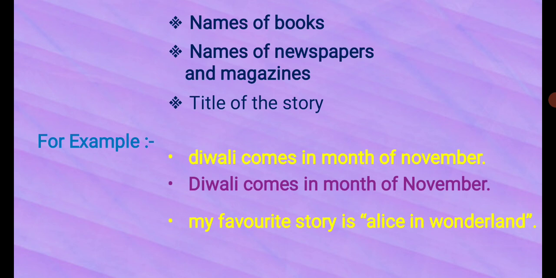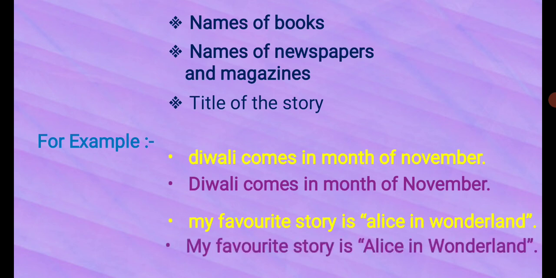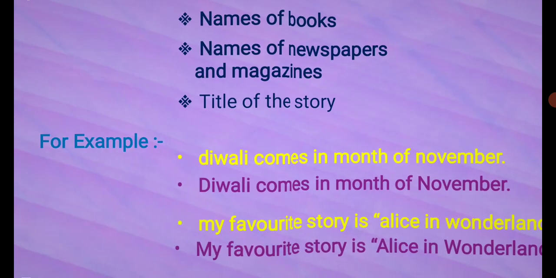So what will be the title of the story? Alice. So we will write A of Alice in capital. So let's see the answer: My favorite story is Alice in Wonderland. Understand? So this is the way we can capitalize the nouns by using these rules, right?